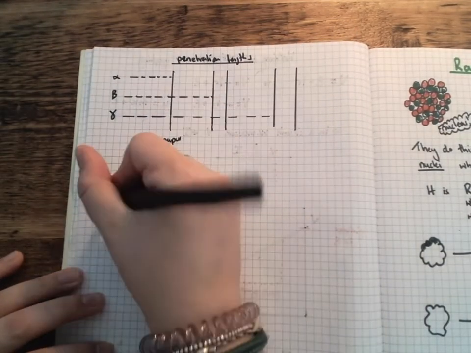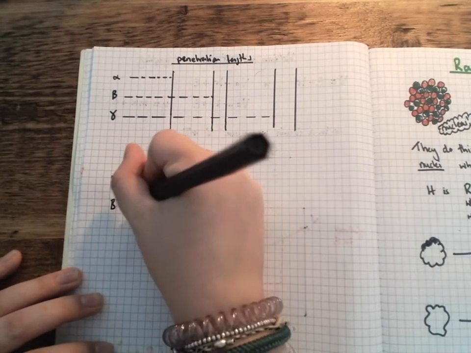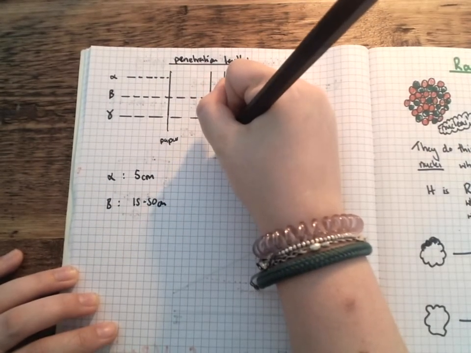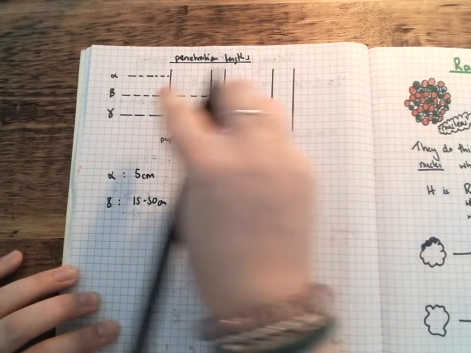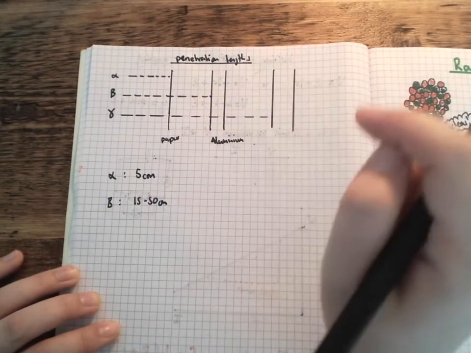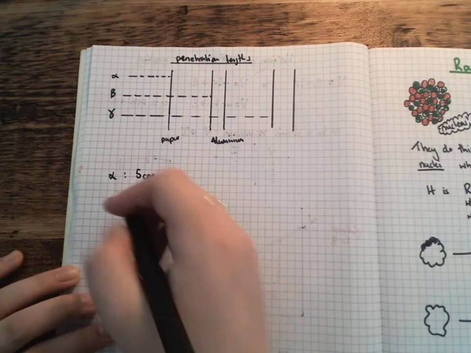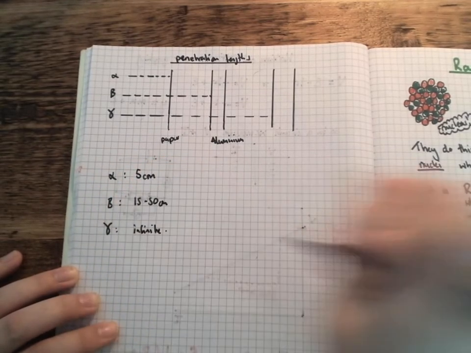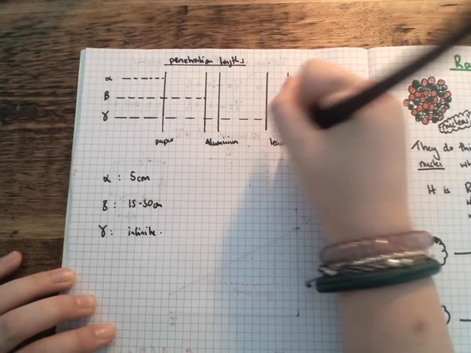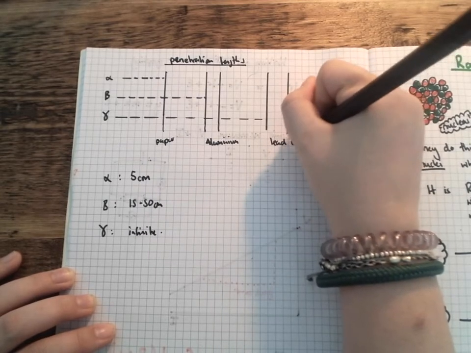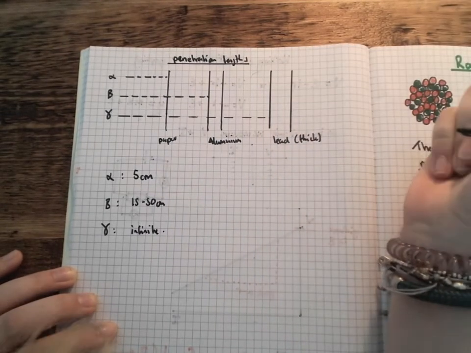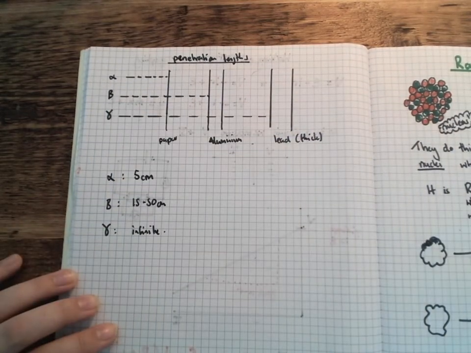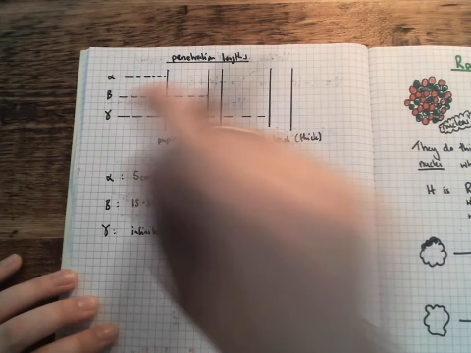Beta can penetrate a little bit further, okay? So we can say between like 15 to 50 centimeters in air, but it's stopped by aluminium. So if I was trying to contain beta, I would need to put it in an aluminium casing. Gamma can go the furthest. Gamma actually has an infinite range in air, and it's stopped by lead, or I should really say thick lead. It has to be really thick, or also thick concrete. So we often have lead-lined cases when we're containing sources that will give us gamma rays.